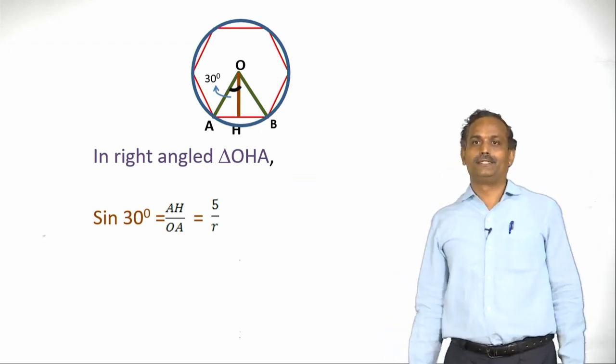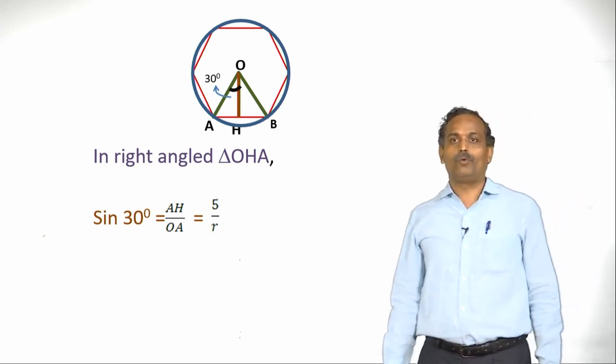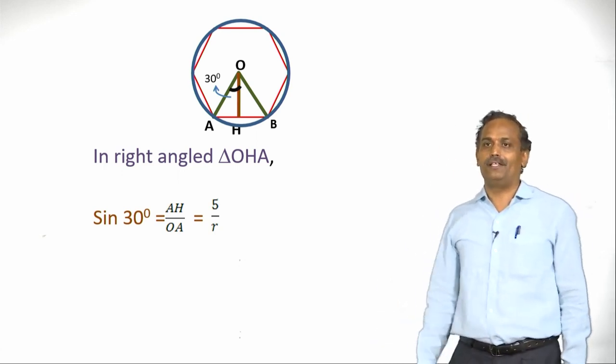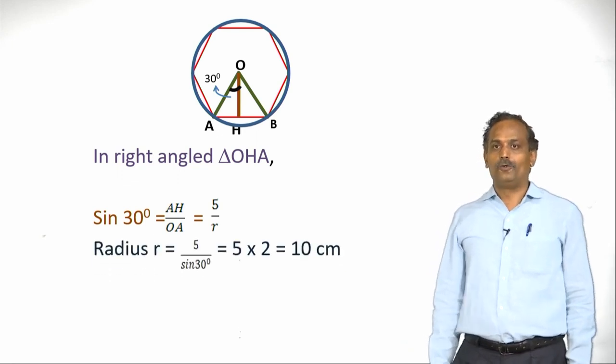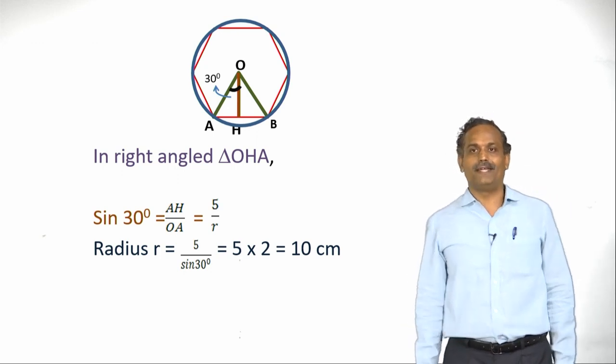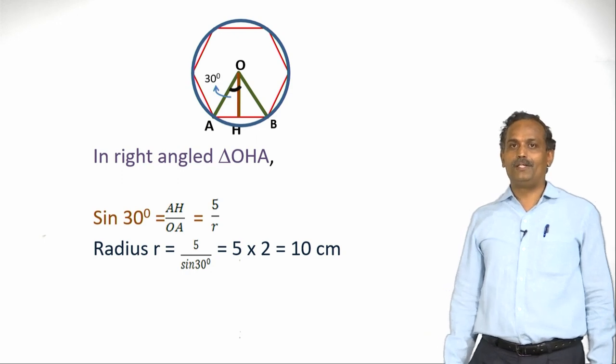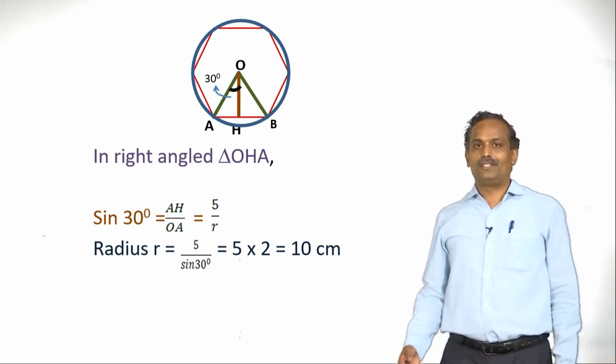Therefore, AH we have already found, it is 5 centimeters. And OA is nothing but the radius of the circle. Therefore, the radius is nothing but 5 by sin 30. So let us simplify it. What is sin 30? Sin 30 is 1 by 2. So let us simplify it.